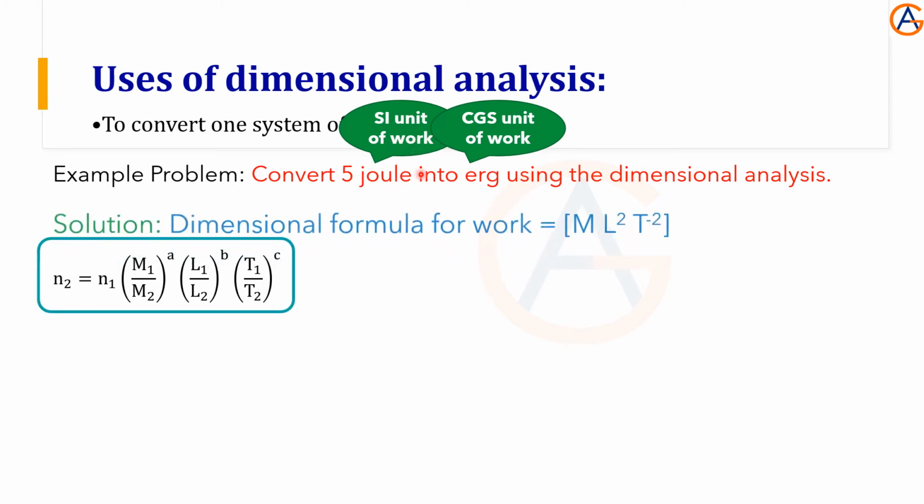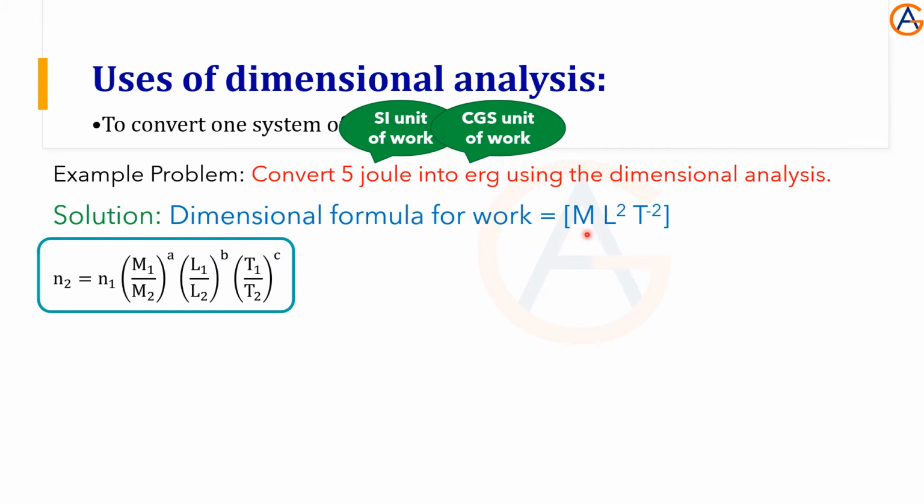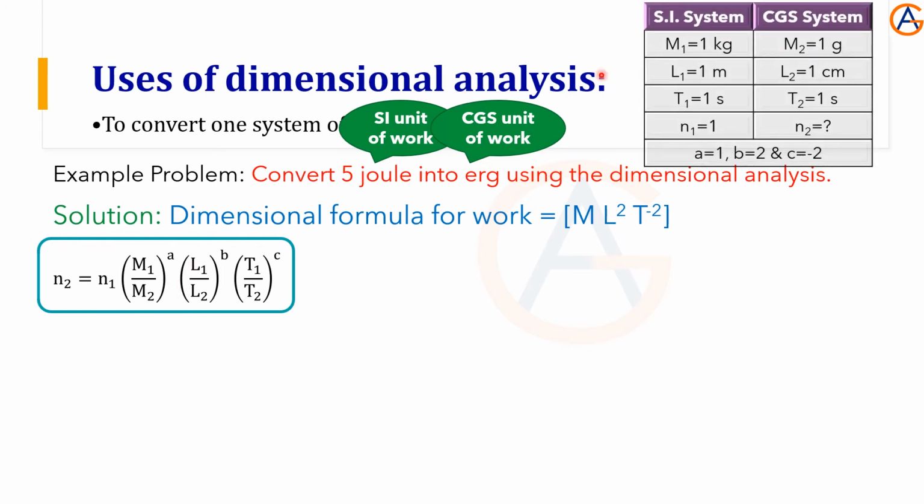And this is the dimensional formula of work, M L square T minus 2. It means a value 1, b value 2, c value minus 2. And this is the formula to convert one system of units into another system. Then we need a table also in both the systems. SI system MLT, CGS system MLT, the units we need. SI system for the mass kilogram, length meter, time seconds. For the CGS, mass gram, length centimeter, time the same seconds.